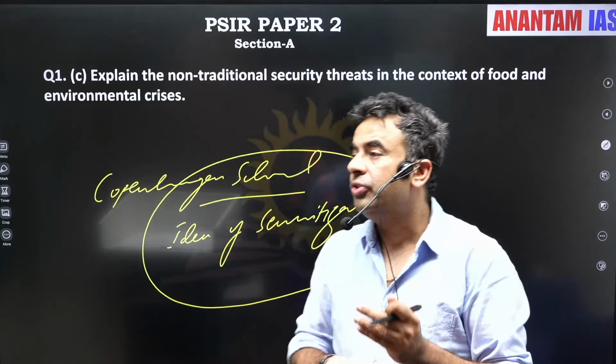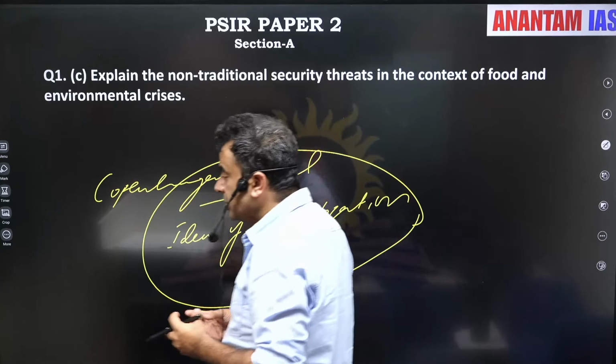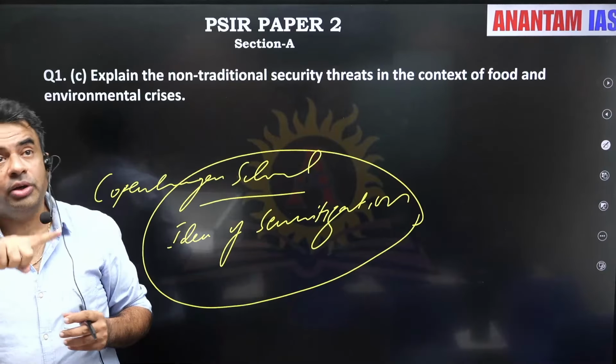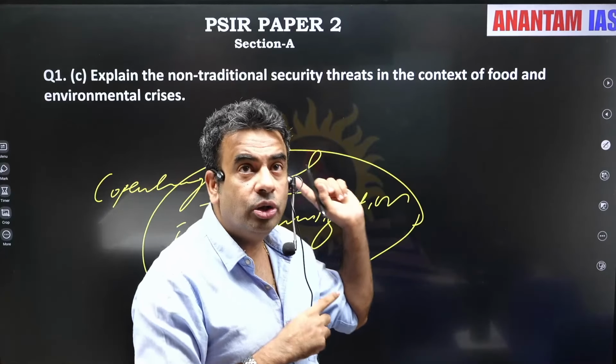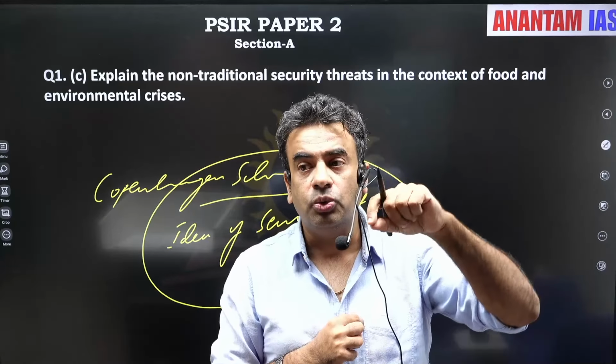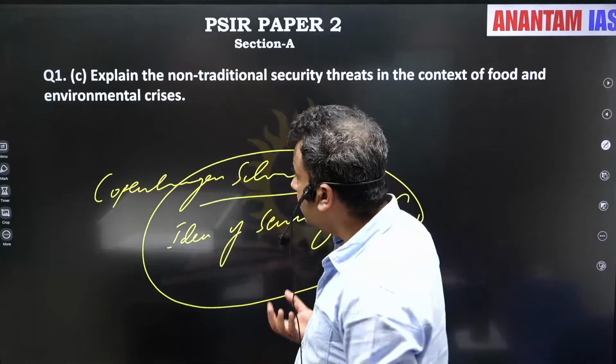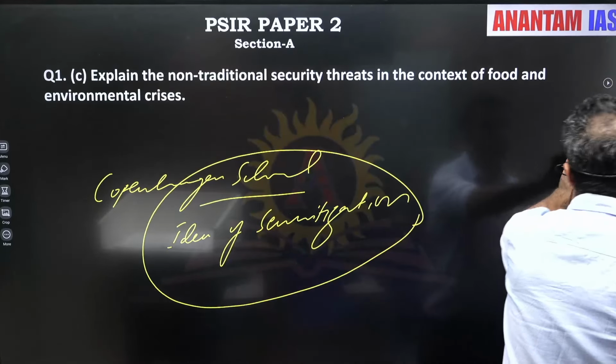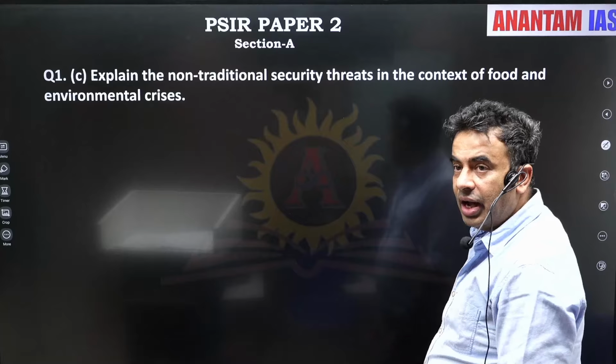Okay, states are not engaging. Now, which theory of international relations emphasizes this? Critical theories. Within critical theories, which school? Green politics. ठीक है ना? तो अगर आप इतना लिखते हो तो this imparts completeness to your answer.